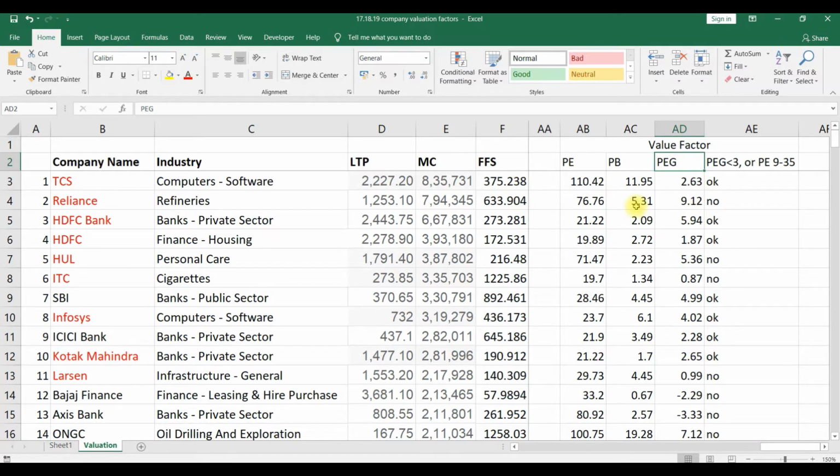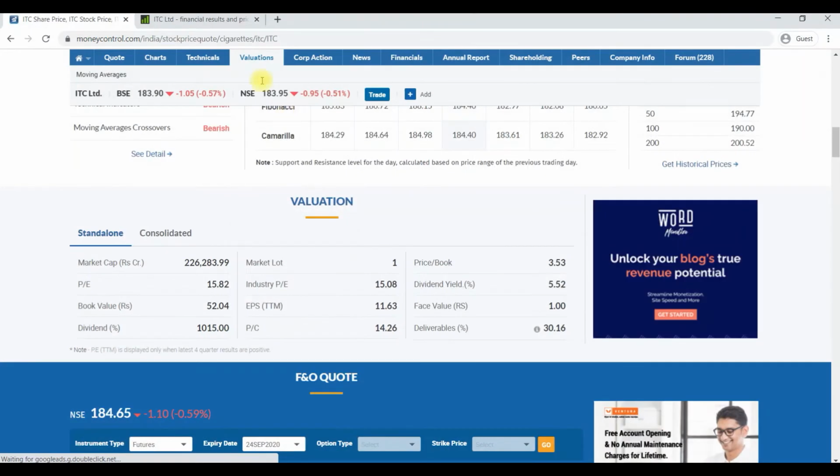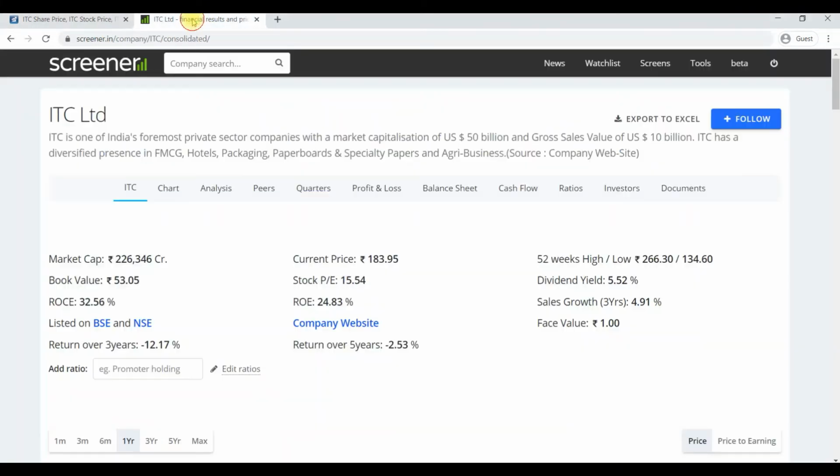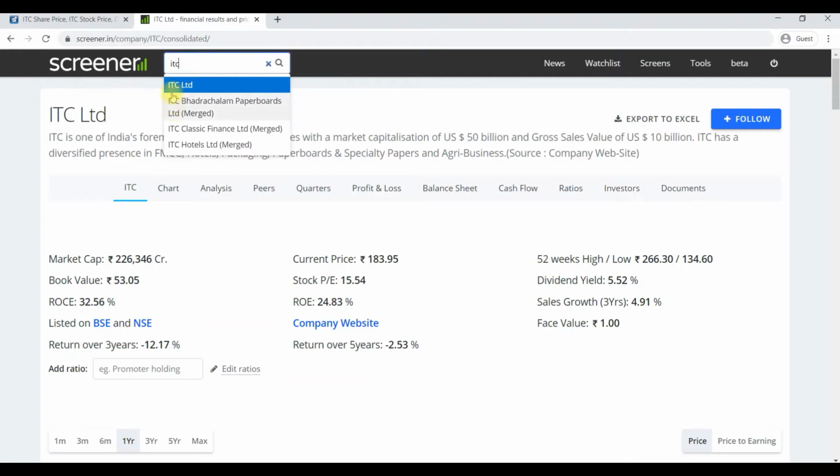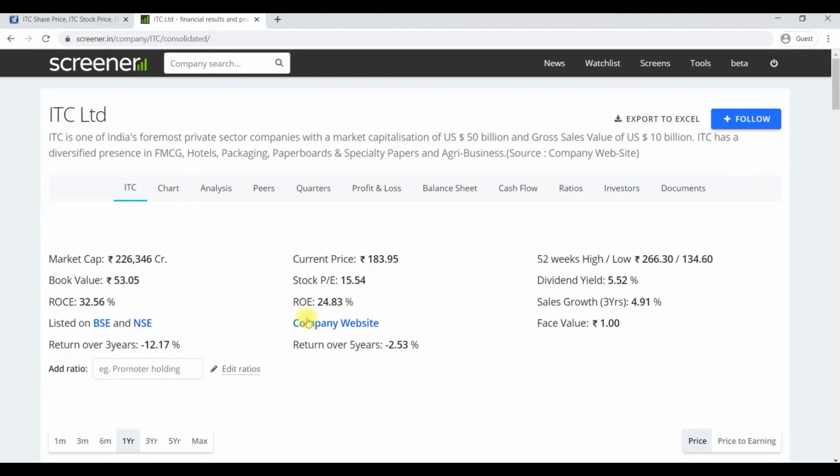We can collect it from screener.in. We have already logged in to screener.in. We already know this particular site, and we used it in a previous video to find returns. In screener.in, if you type ITC, ITC will come. Any stock you can search. Once you search the stock, you are able to see the stock PE here.